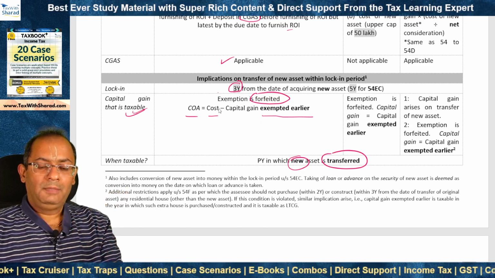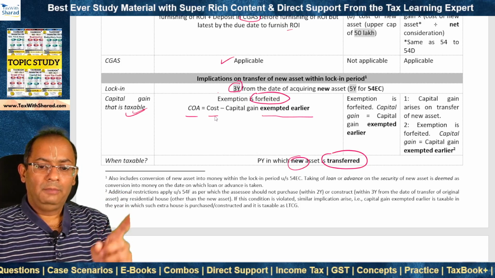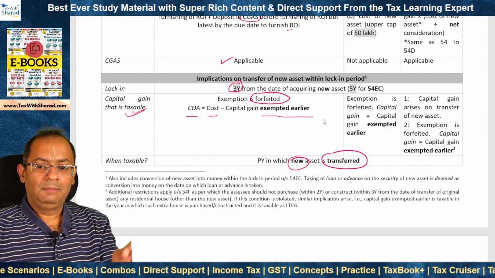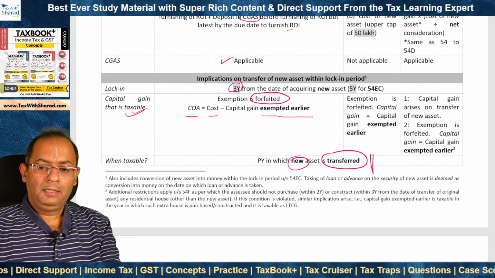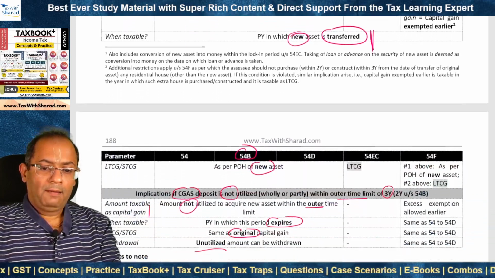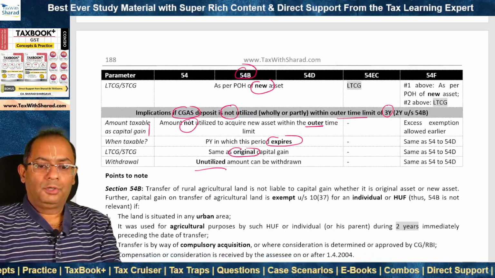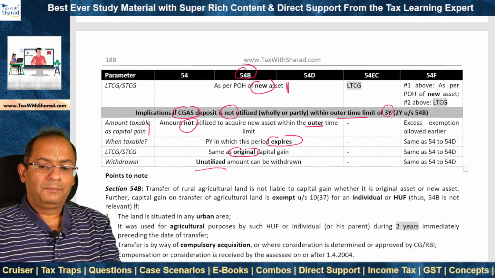And the formula is the same as that for section 54. Exemption is forfeited and the cost of acquisition will be equal to cost minus capital gain exempted earlier under 54B. It is taxable in the previous year in which the new asset is transferred, and long-term or short-term capital gain arises depending on the period of holding of the new asset.